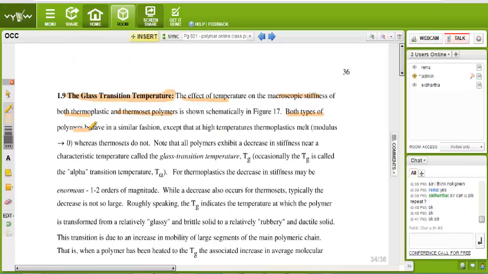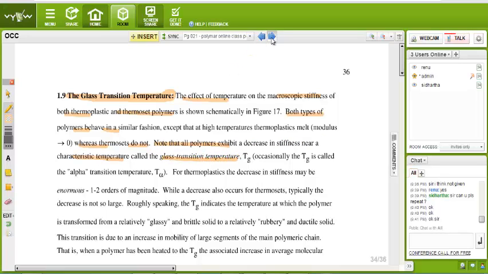Both types of polymer behave in a similar fashion, except that at high temperature thermoplastic melts. We already told that the polymer which melts is called thermoplastic. The modulus goes to 0, whereas thermoset does not melt. Note that all polymers exhibit a decrease in stiffness near a characteristic temperature called the glass transition temperature.